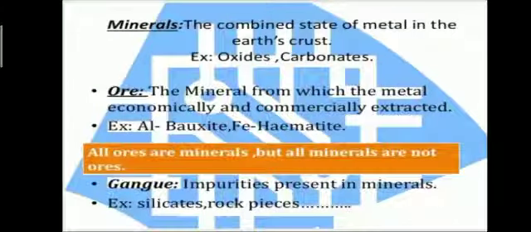Some of the basic terminologies for the extraction of metals are mineral. The majority of metals are usually found in combined state, having definite chemical composition. The naturally occurring metallic compounds are called minerals. Ores. An aggregate of mineral and other impurities is known as ore. A naturally occurring solid material from which a metal or valuable mineral can be extracted profitably is called an ore. Gangue. The earthy materials such as sand, rock, clay, and other impurities attached with the ores are called gangue.